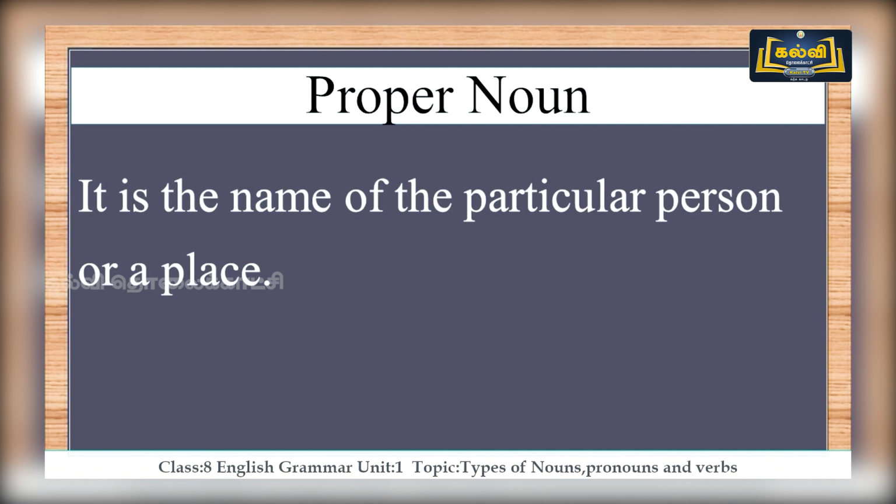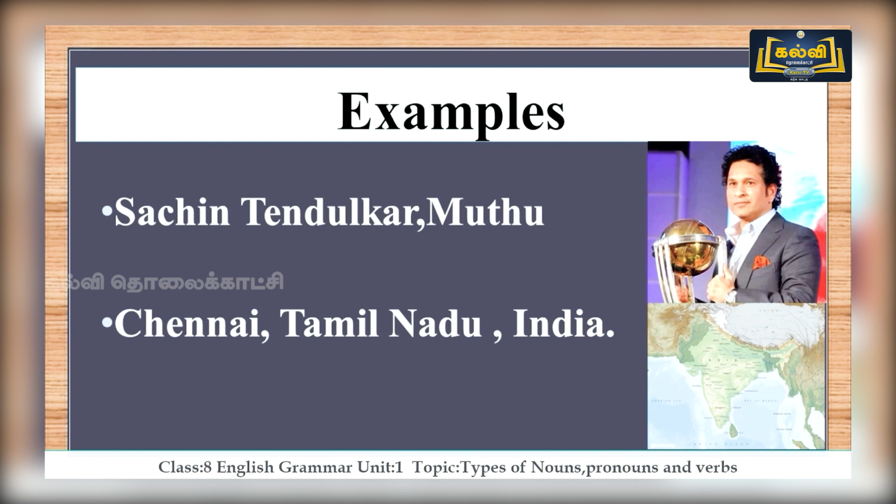First is proper noun. The name itself tells that it is proper, that means particular. Proper noun is the name of a particular person or place. Let us check some examples. Sachin Tendulkar, Muthu and your name, my name and everyone's name comes under proper noun. Let's check some places. Chennai, Tamil Nadu, India, your district, your taluk, your village or a town or a city. All those names come under proper nouns.